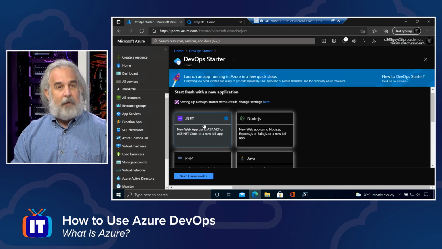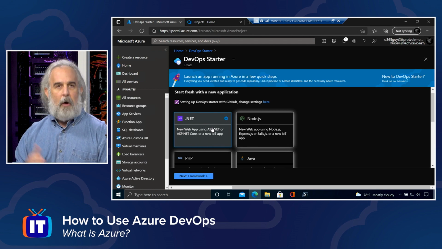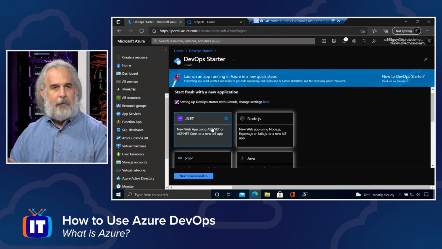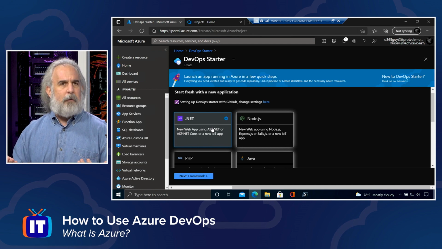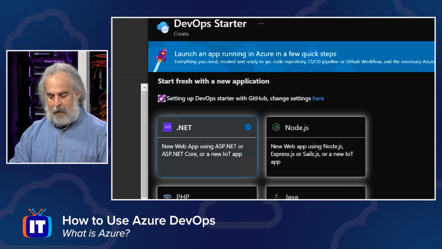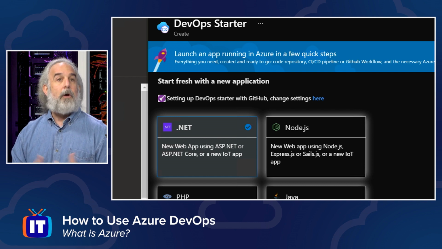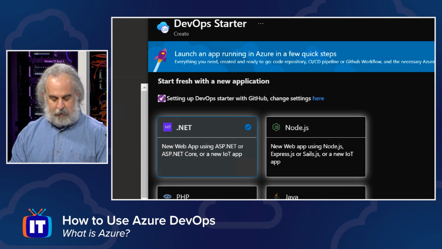You're going to be invited to make a series of choices by clicking on boxes and providing some information in the DevOps Starter wizard workflow. At the end of that, assuming you have all those pieces in place and understand how to set this all up, you'll be able to spin up a DevOps environment, begin by creating an application, and then work with it. We're not going to go all the way through that process in this demonstration, but at least you'll get a sense of what it looks like. The first step is setting up the DevOps Starter with either GitHub or changing settings to go to another repository where your applications can be hosted. You can push and pull and provide change management. You have options to do that.